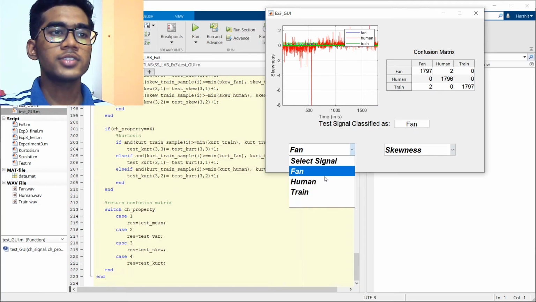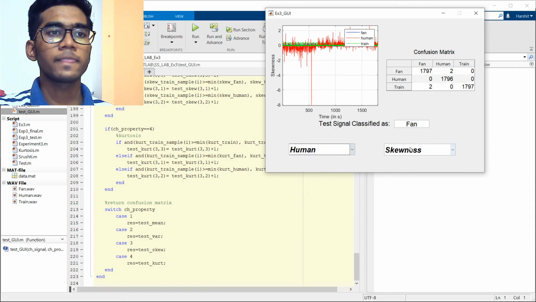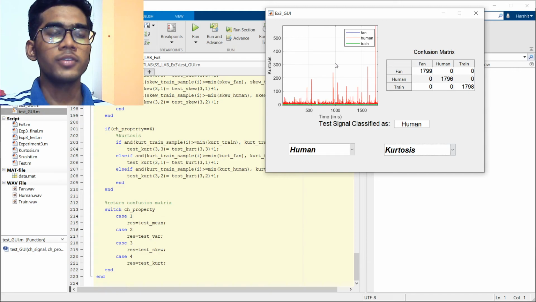Now let's just change the signal. Let's change to the human signal, and we use kurtosis now, and we observe the properties, and we find that for the human signal the maximum elements are in the human row only, so it is rightly classified. Similarly, we can observe a train signal and see the skewness property there, and we see it is rightly classified as train. So this is a GUI for the working of this, which is very simple and easy to understand.